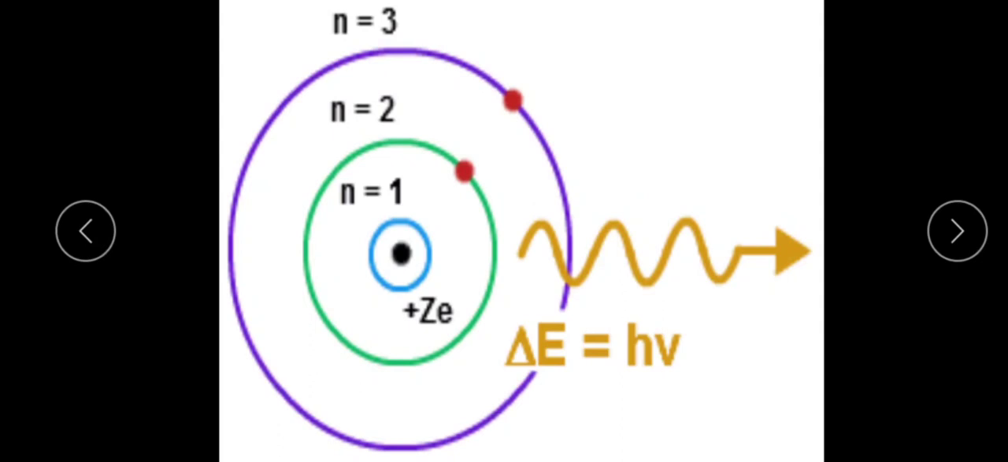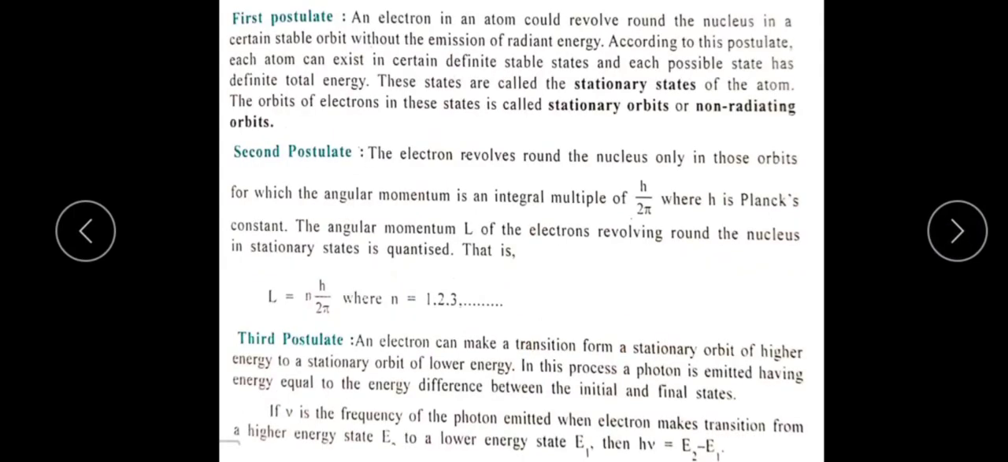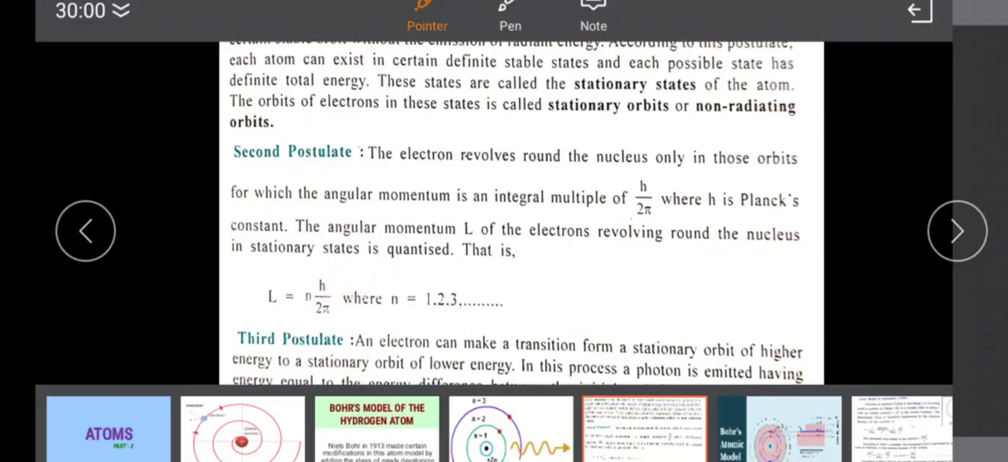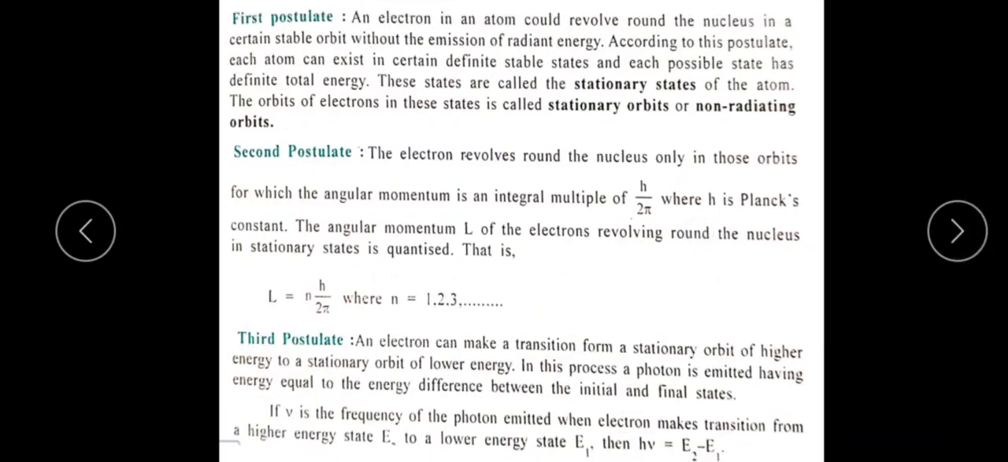It is quantized, where the formula is L is equal to nh by 2 pi, where n is an integer, n is equal to 1, 2, 3, 4 and so on, and h is Planck's constant. So this is about the second postulate.